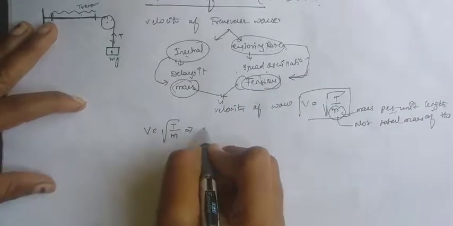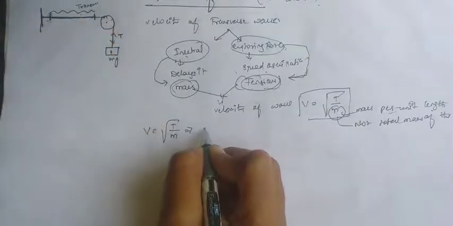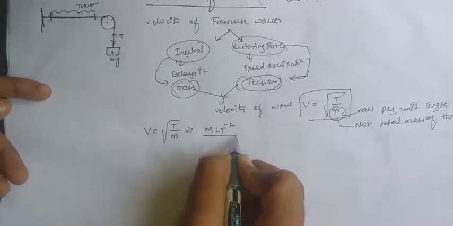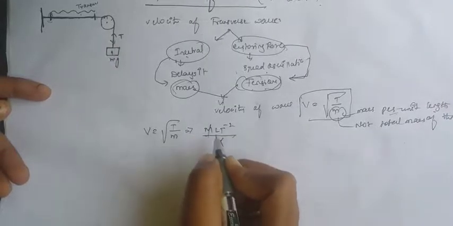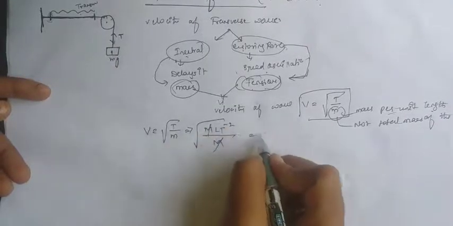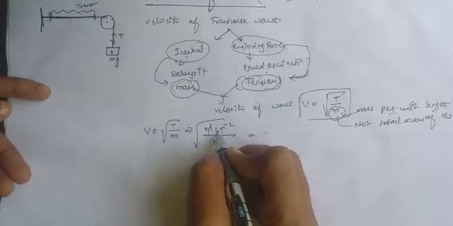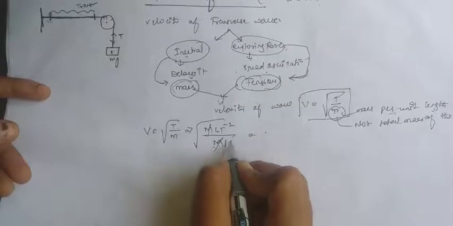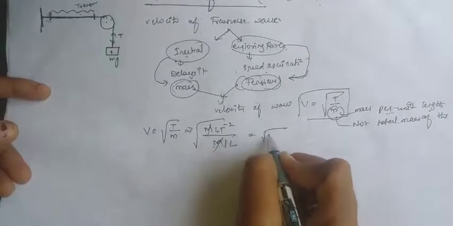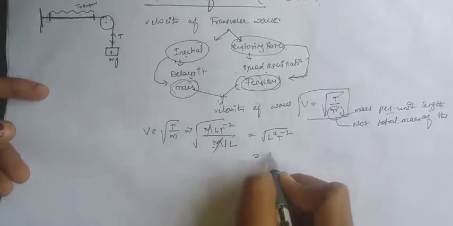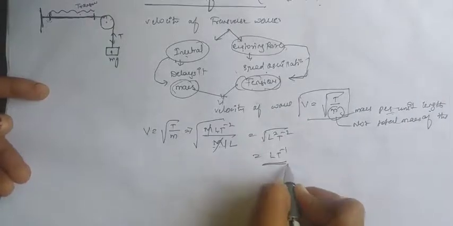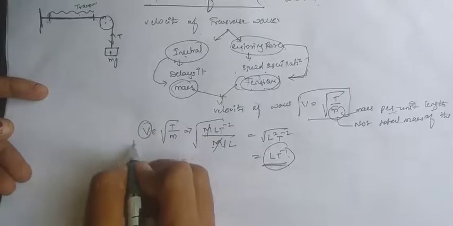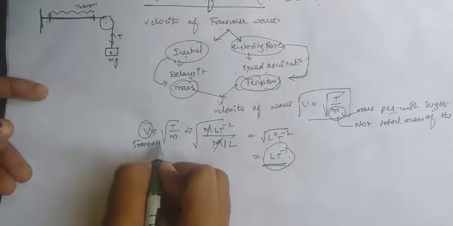When we take the dimensions, tension is a type of force, so we take the dimensions of force, that is M L T power minus 2, divided by M. M will be cancelled out, and here we have mass per length, not the total mass of the string. So we get L square T power minus 2 under root, that is L T power minus 1. This is the dimension for the velocity of the wave, that is the velocity of the transverse wave.